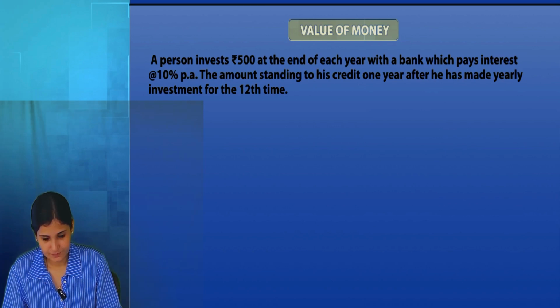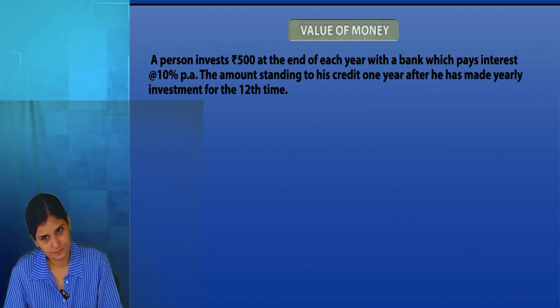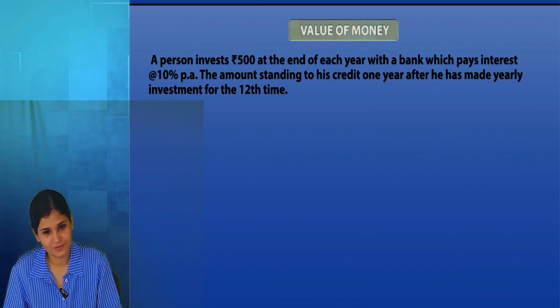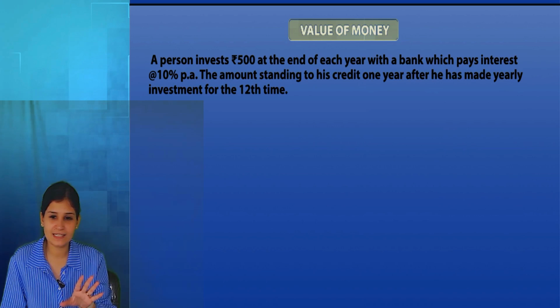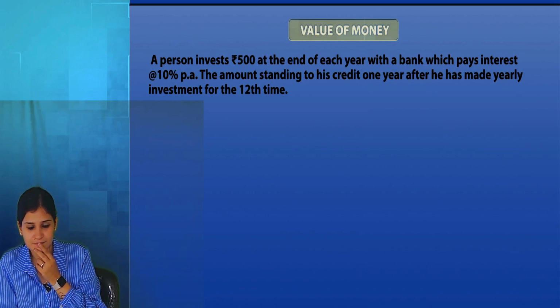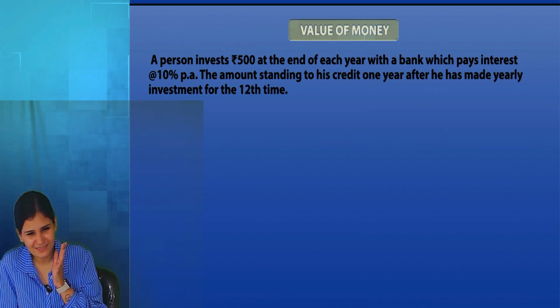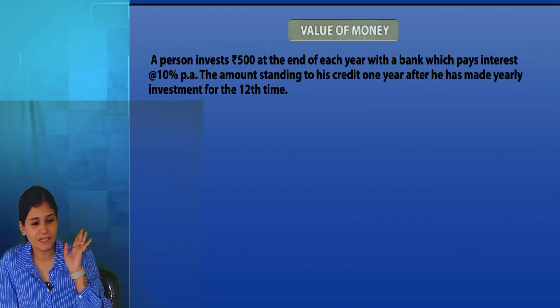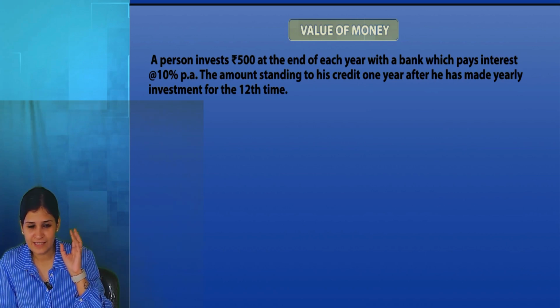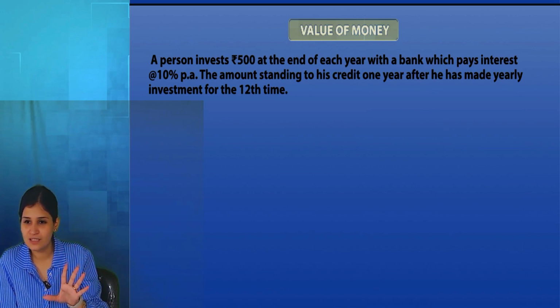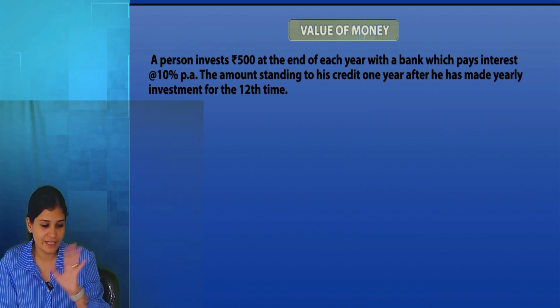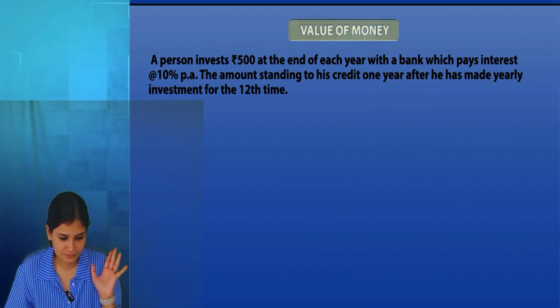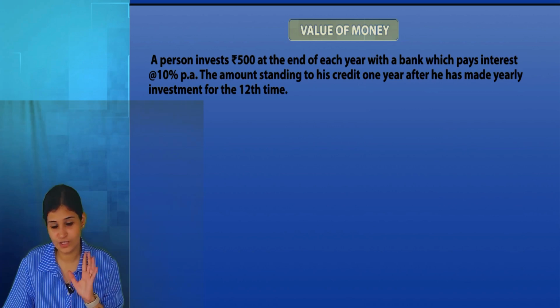After making 12 installments, what will be the amount that will be present in the bank? No. Anyone else has another answer? After making the 12th installment, we need to calculate the simple interest for an additional year. There is no simple interest at all. Simple interest will appear in only 1 or 2 questions and the word has to be mentioned. Otherwise, every interest is compound interest. Now, after the 12th payment, we need to find that value. Nice. Okay, let's read the question.